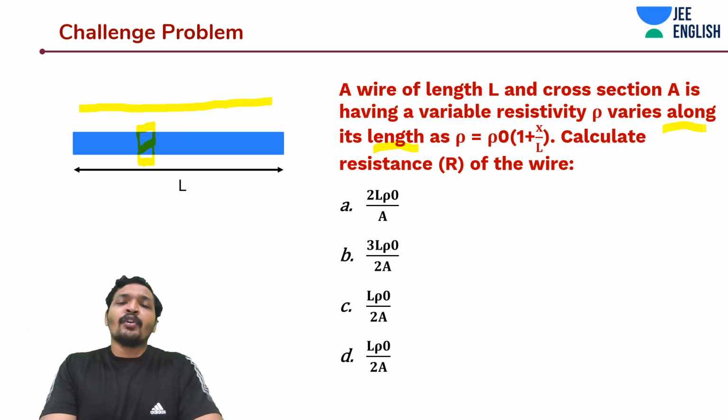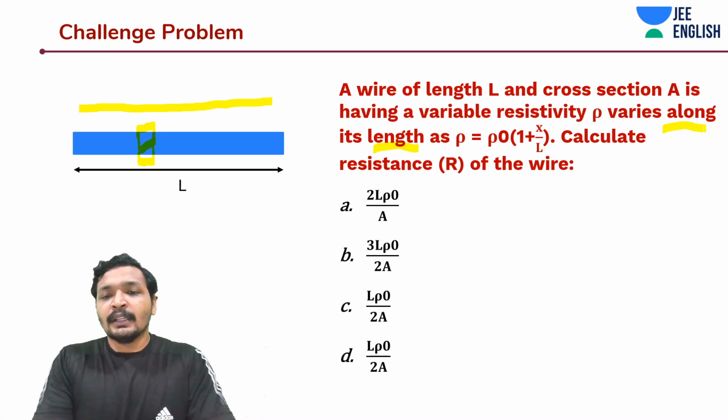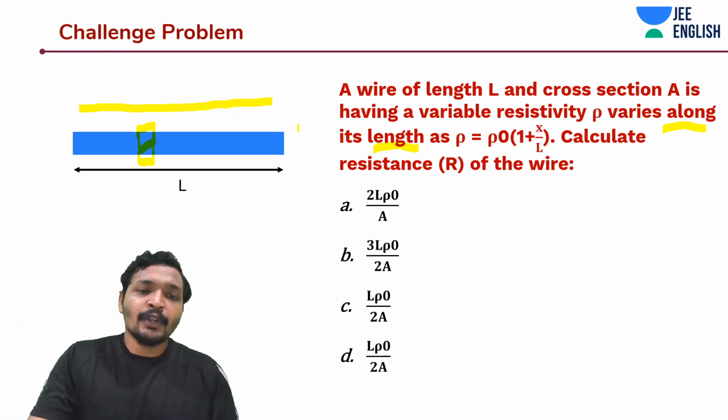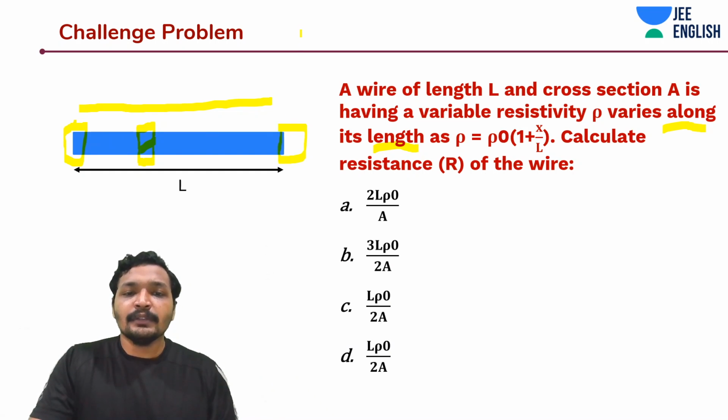This is going to be rho naught into 1 plus x by L into dx by A. You can take out rho naught by A as common, and then you have dx plus x into dx by L, and integrate it from 0 to L. You have to integrate it from 0 to L. So in these kinds of problems, you have to assume it starts from 0 and it ends at L. Okay.